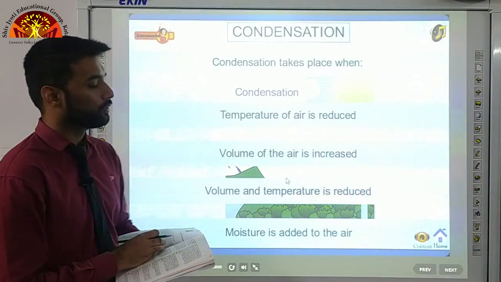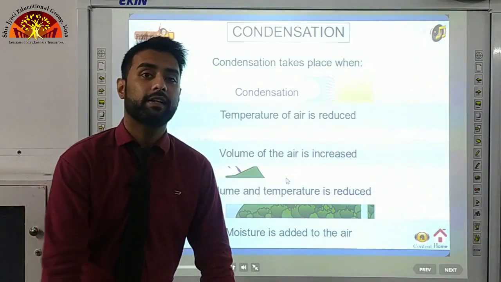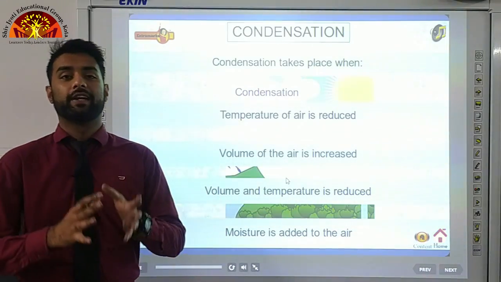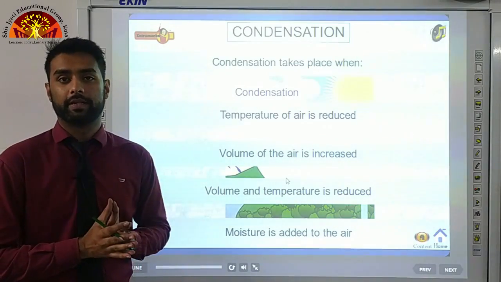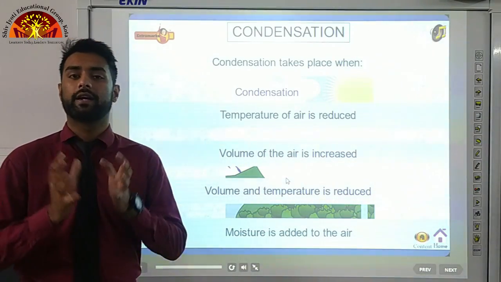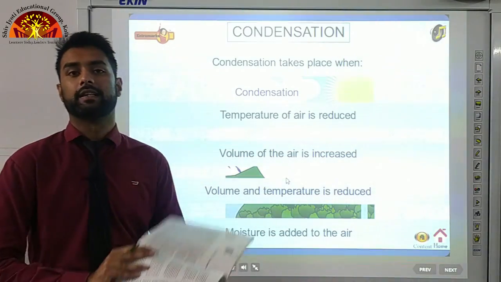Now, moisture is added to the air. More moisture is added to the air. What happens when we add more moisture? The air will reach the saturation point. Okay, and when it reaches saturation point, what will happen? It will not be able to hold any more moisture, and the moisture that is already in it, it will condense and fall back on the earth. So these were the factors which affect the condensation process.